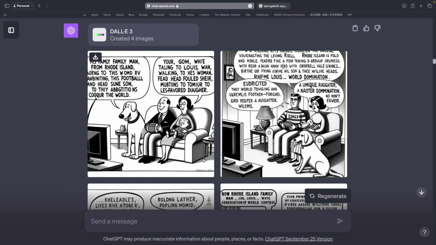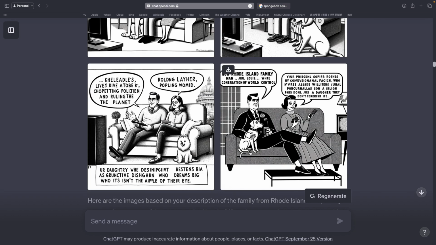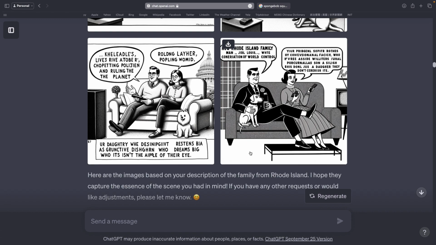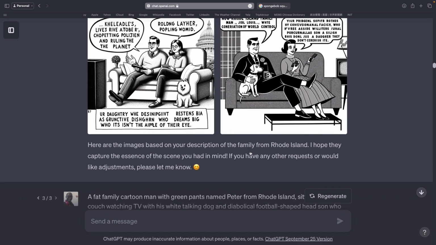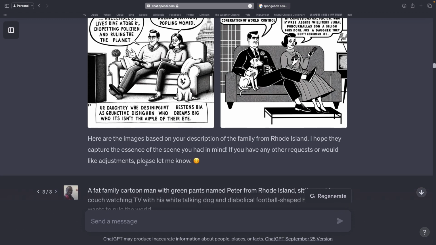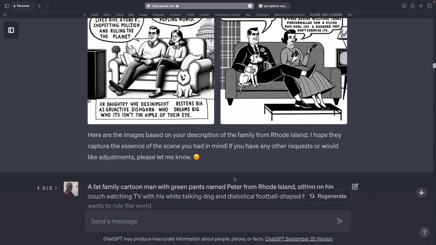However, this is not Family Guy. This actually looks like someone from Where's Waldo. So, how do we get this better? I added a fat family cartoon man with green pants named Peter from Rhode Island.